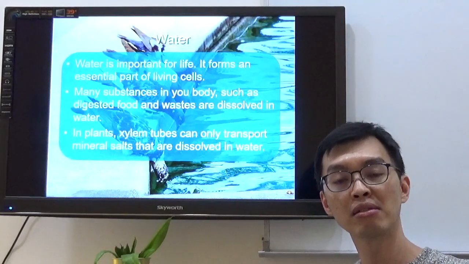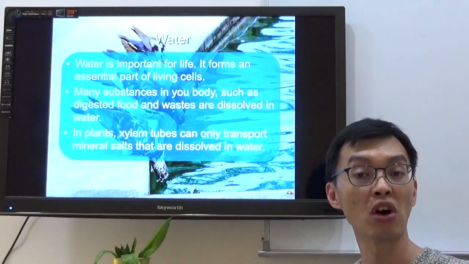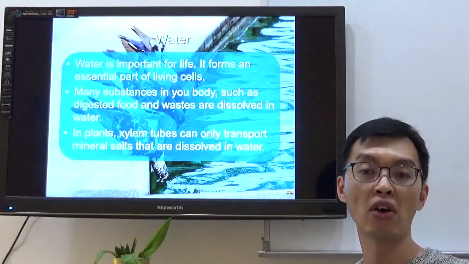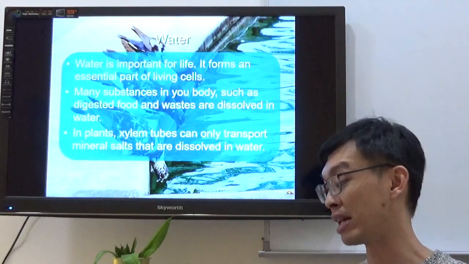However, on the other hand, if water is contaminated, of course, living organisms will not be able to be found there, okay?